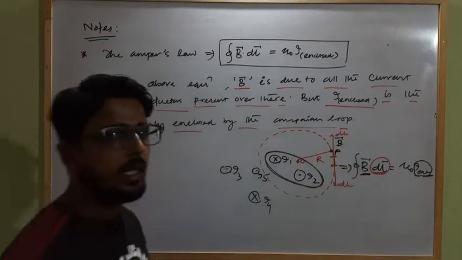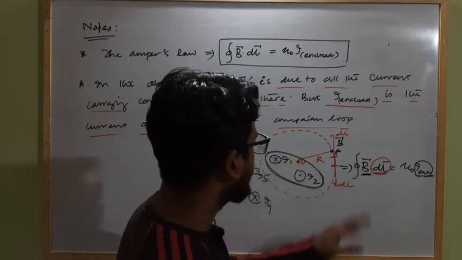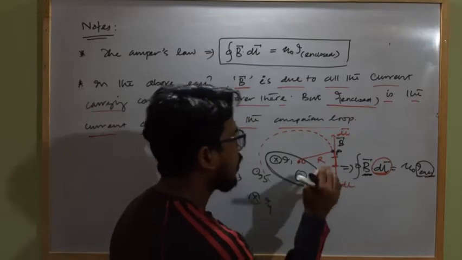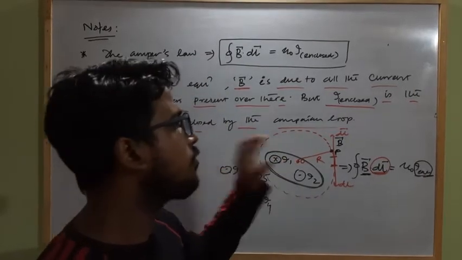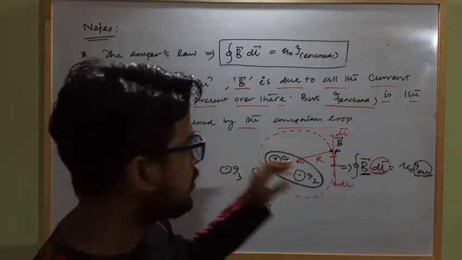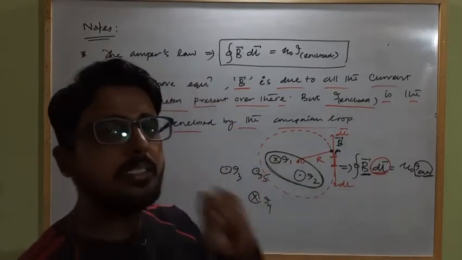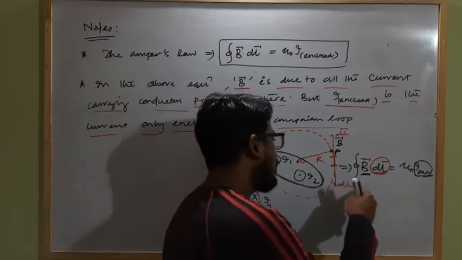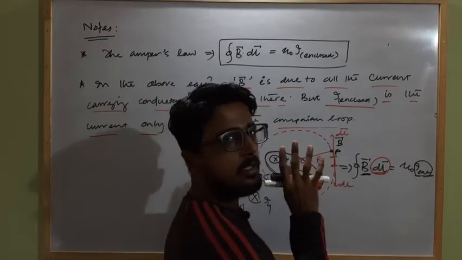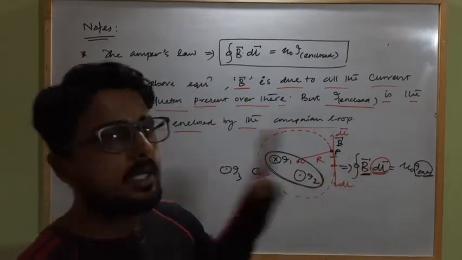It's up to me and up to you also. But you have to remember, once you choose the direction of dl, clockwise or anti-clockwise, you have to stick to that direction until the end of the numerical problem.